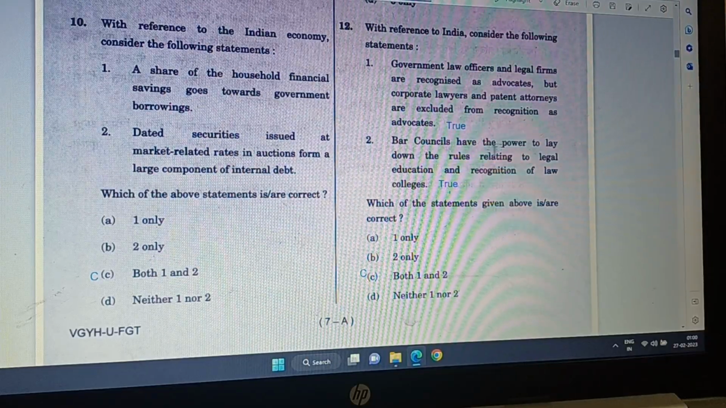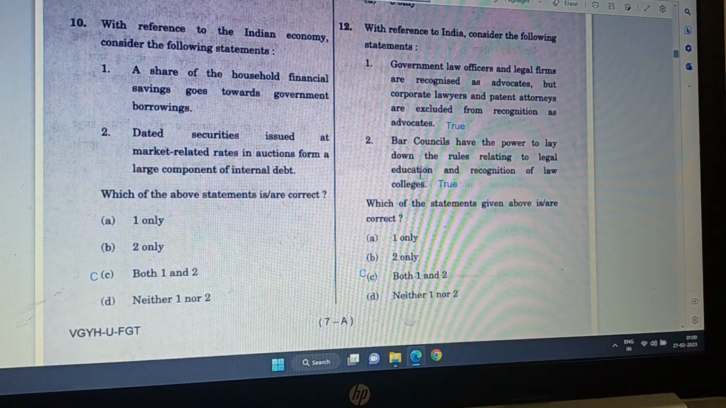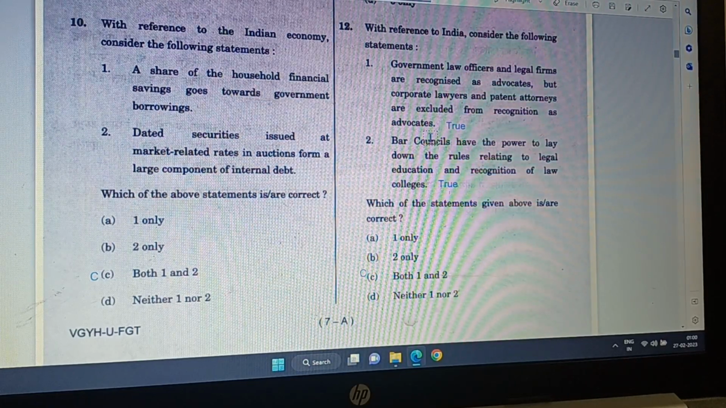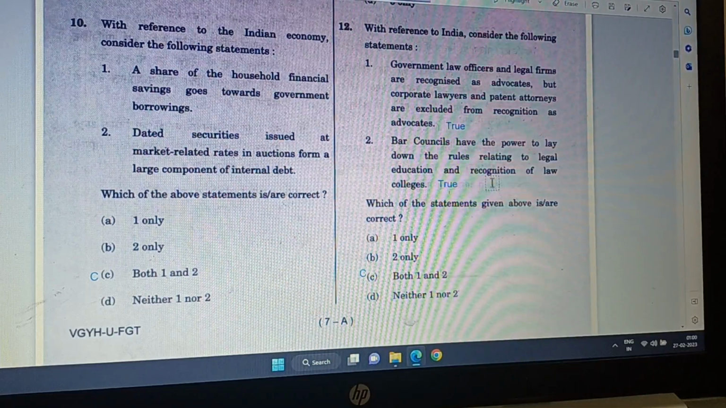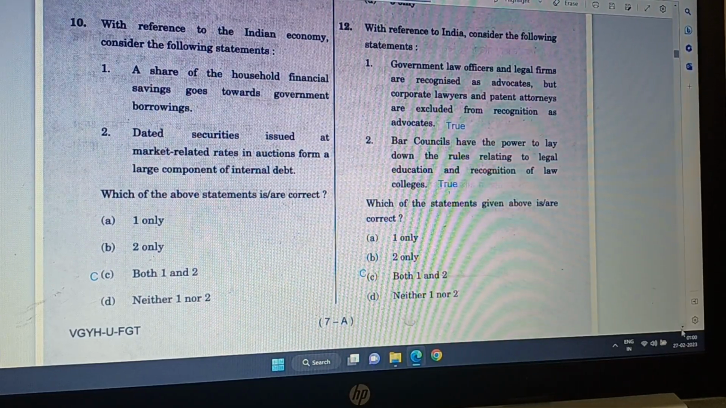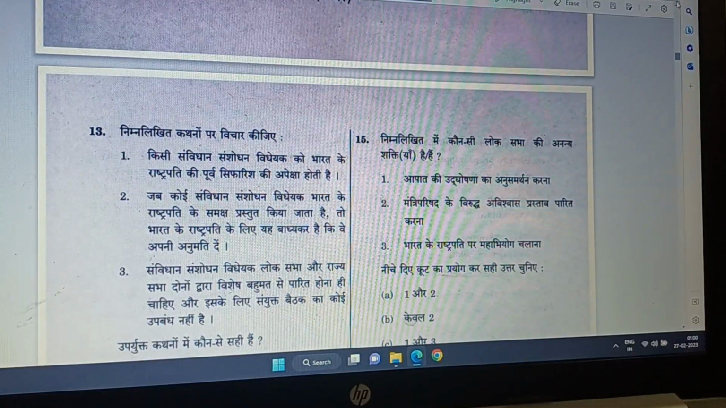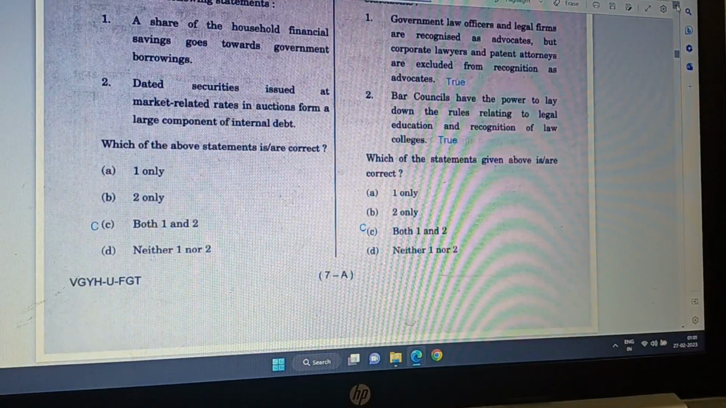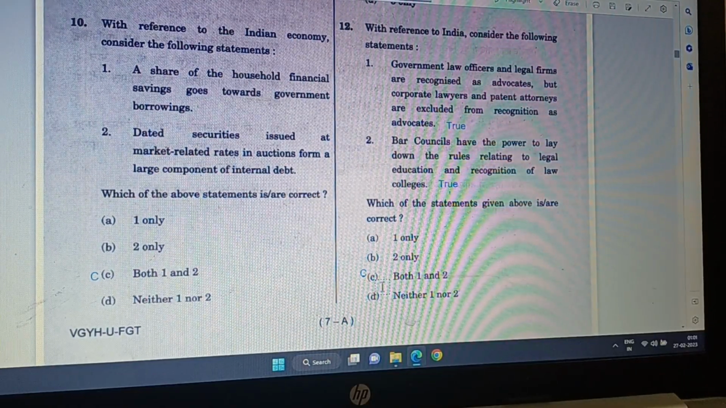Then bar councils have the power to lay down the rules relating to legal education and recognition of law colleges. Yes, this is true. It is the bar council who says what needs to be taught and which university needs to be recognized, whether they meet the standard or not. So the bar council sends its inspectors, and then those inspectors submit the report, and then the university is recognized or de-recognized. So that way both statements 1 and 2 are correct, and C is the correct answer.